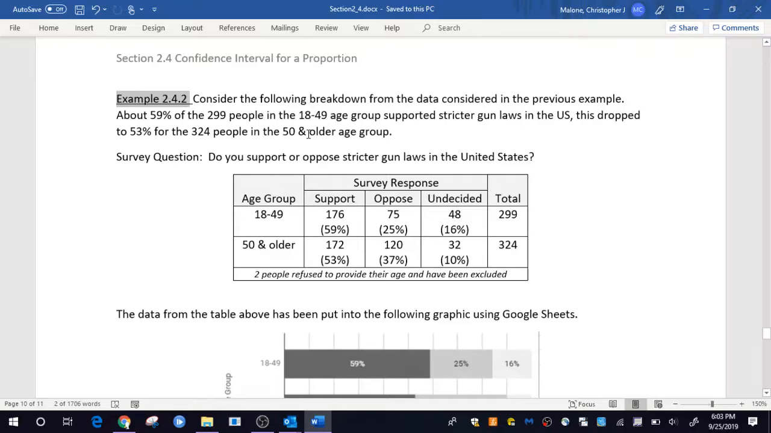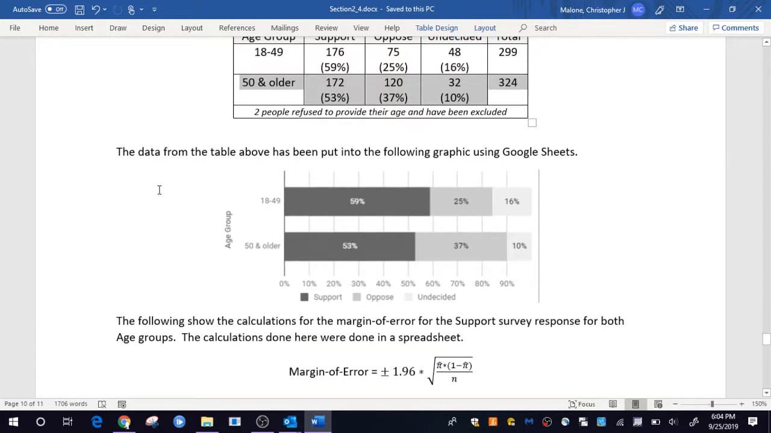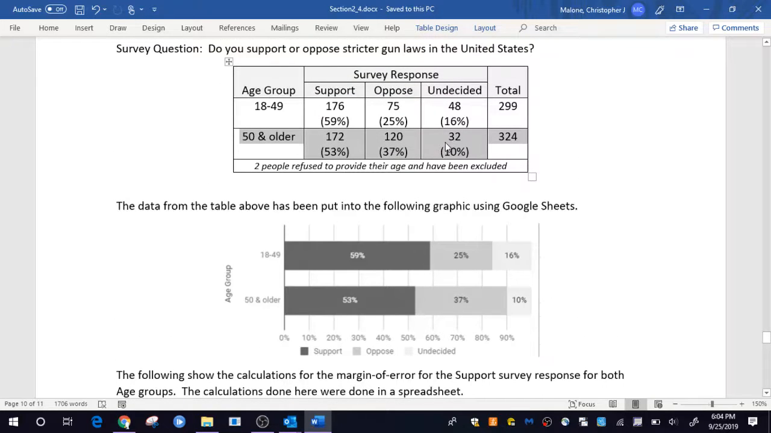And this again is about the question from the Star Tribune: do you support or oppose stricter gun laws in the United States? But what we have here is broken out that information from younger people, so 18 to 49-year-olds, and also 50 and older, so kind of two groups. Okay, so here's what those proportions look like. Again, I'm not going to worry about the undecided group. I'm just going to build margin of error quantities for those that support stricter gun laws.